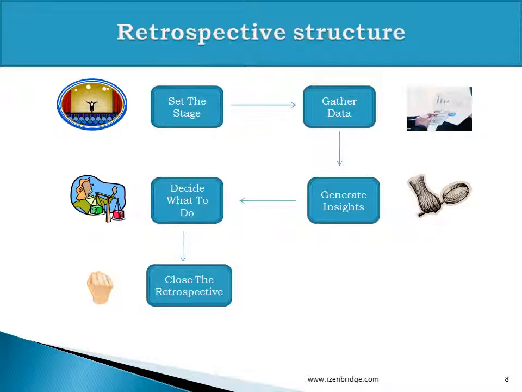And then the fifth stage, we close the retrospective. In closing the retrospective, we do a retrospective of the retrospective meeting. We identify how the meeting was conducted, what we can do to improve the retrospective meeting itself, and we conclude the meeting. So these are the 5 stages: set the stage, gather data, generate insight, decide what to do, close the retrospective. From the PMI ACP exam point of view, you must remember all these 5 stages and also remember what we do in these stages.